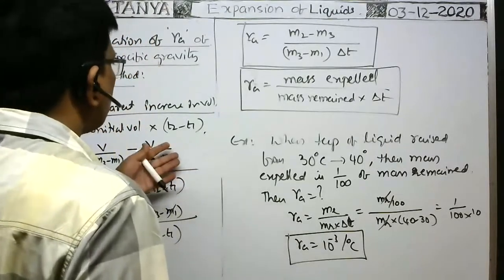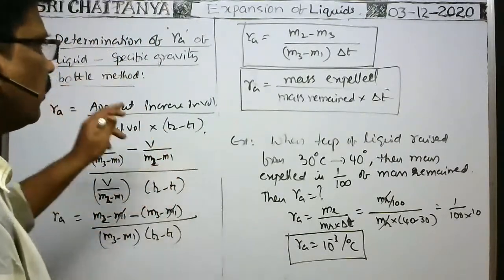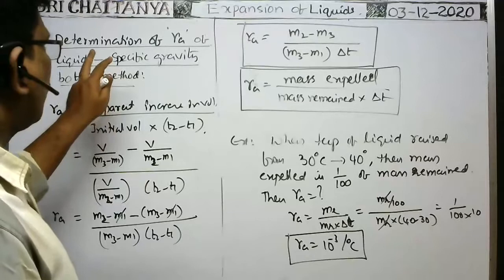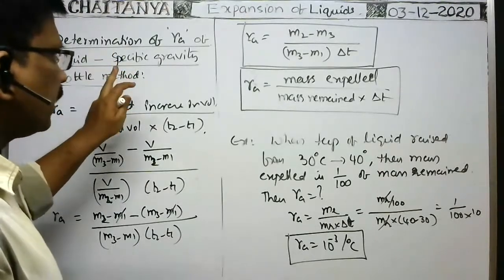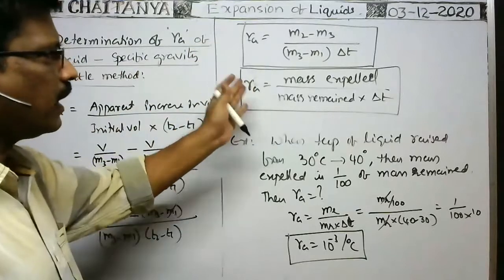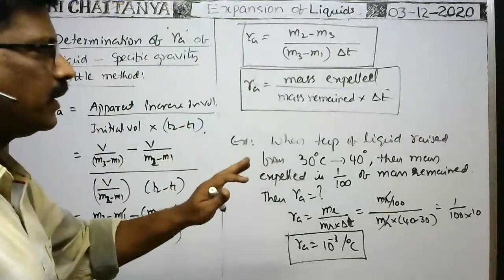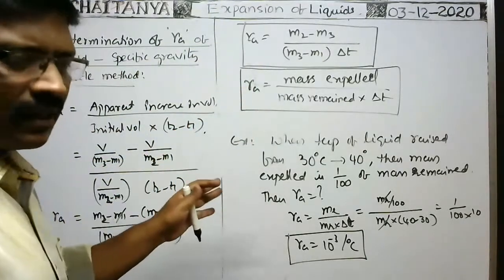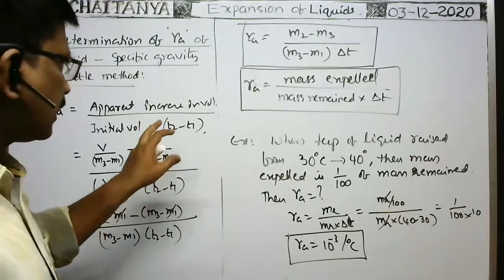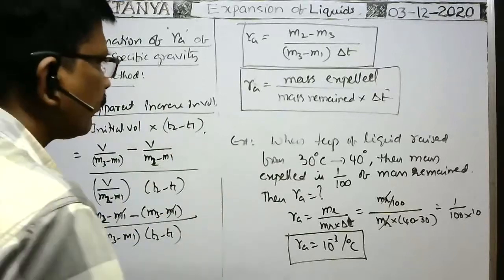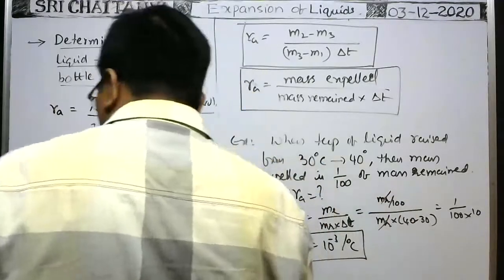In the sinker method also, the same formula we have to use: mass expelled by mass remained into rise of temperature. These derivations and explanations are not in our syllabus, but in order to understand the concept, I explain this one.